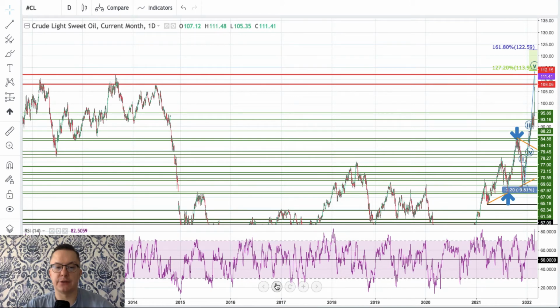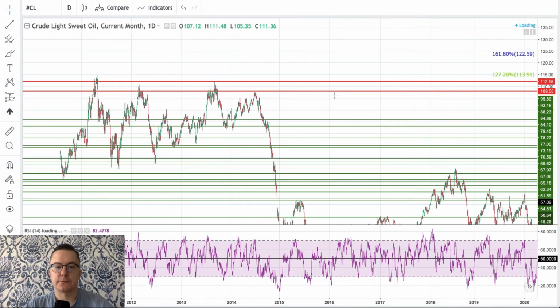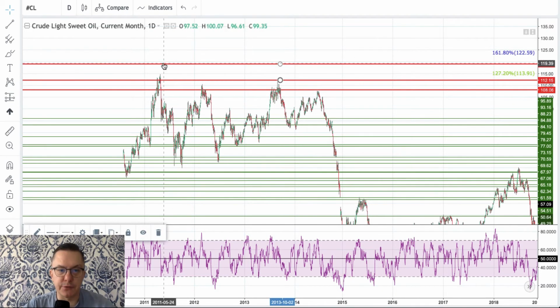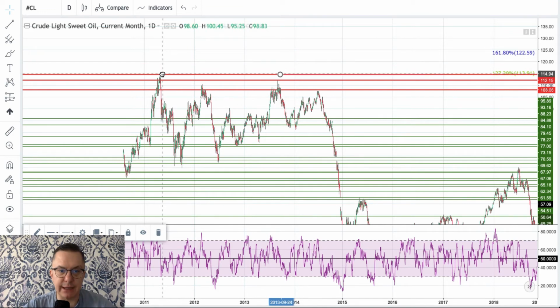As you can see, I don't even have enough data to provide. No, I have. Okay, 2011. I just cannot zoom out a little bit more. I think I will add one more line here from the highs of 2011. So let me see what is going on around the level of 115.